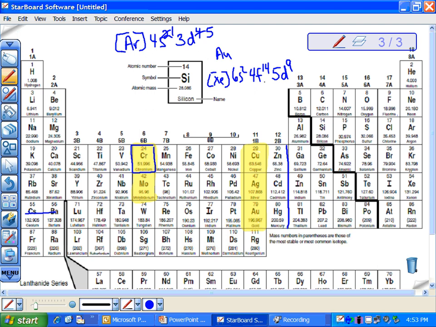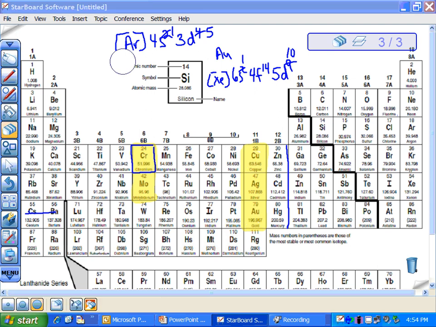What we know happens is 1 comes out of the s, so this actually goes to 1, and this goes to 10. Notice I didn't mess with the f's whatsoever, so it's always the 1 out of the s, putting it into the d's. And those are the exceptions, so you need to know these 5 for your quiz and your test.